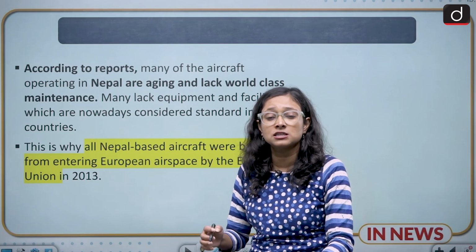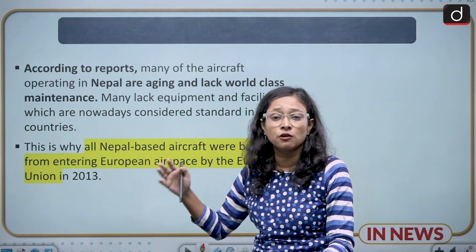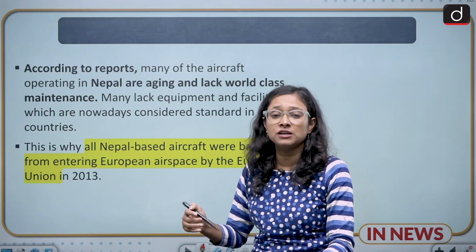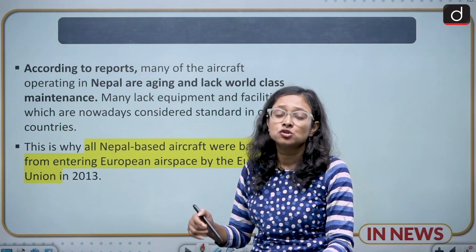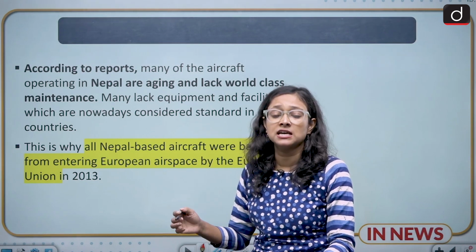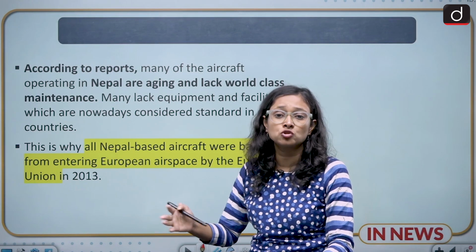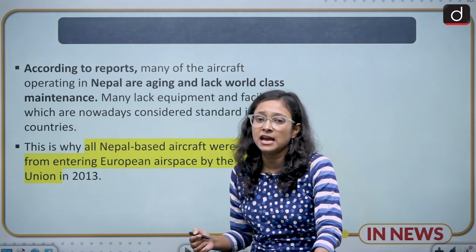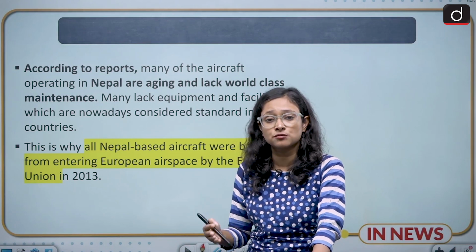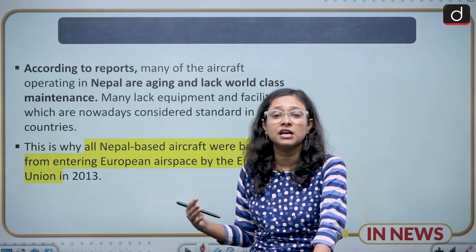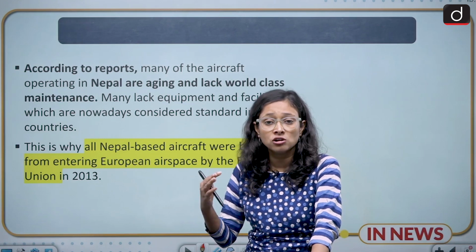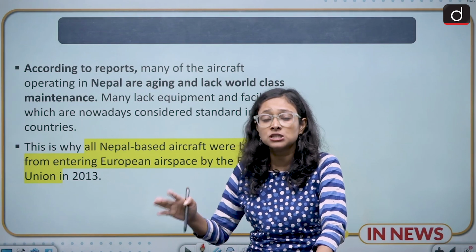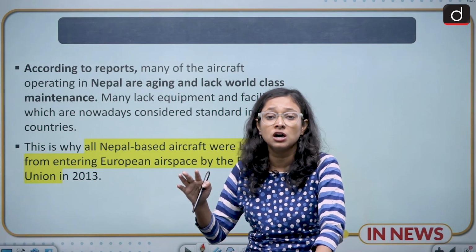There can be a nexus between the aviation sector and the government, and the government should keenly invest in the aviation sector of the country, so that we will have fewer chances of accidents. Because of human-made instances, Nepal is facing a huge number of accidents in which innocent people are losing their lives, and this can happen to any country. So we must take lessons from Nepal: we must upgrade our aviation system, we must check all the pre-flight necessities, and the pilots must be trained according to the weather and the terrain.